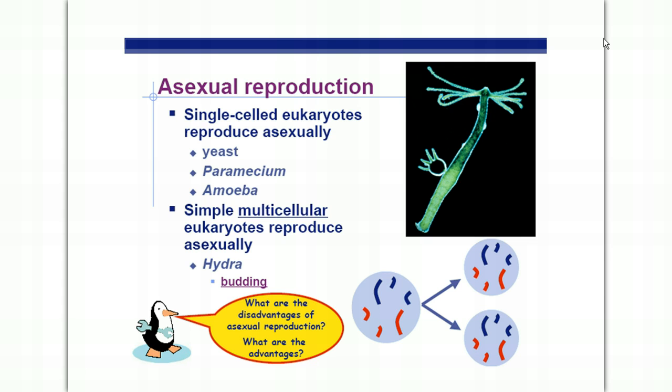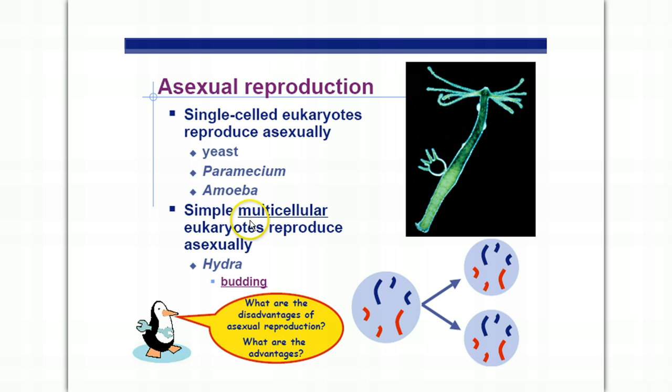So asexual reproduction basically just means one source of genetic material. And we only find simple creatures being able to do this. For example, single-celled eukaryotes reproduce asexually. There's no boy or girl yeast, no boy or girl paramecium or amoebas. They just divide in two, and now you got two of them. Basically, it's a process of mitosis, or making two copies.